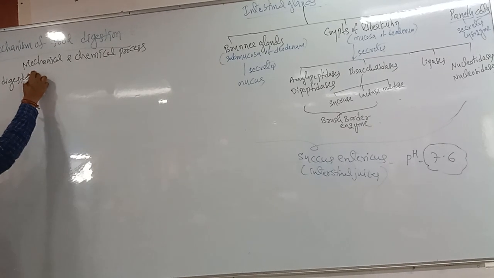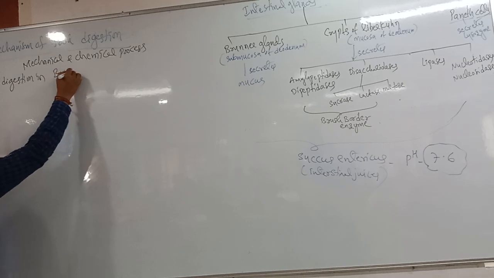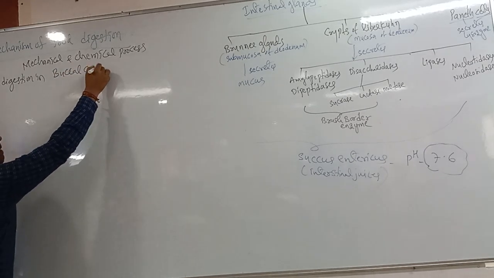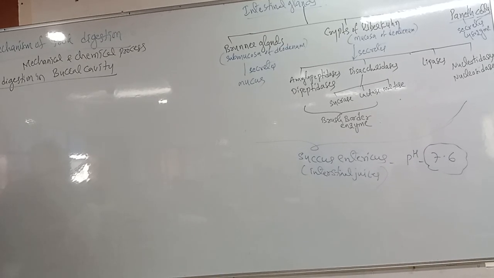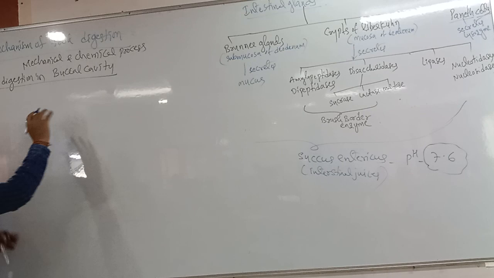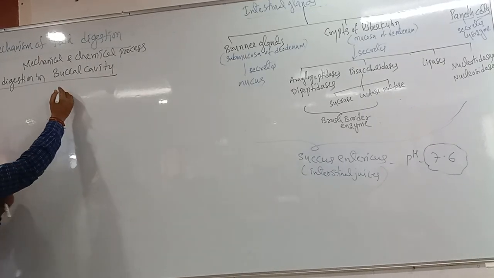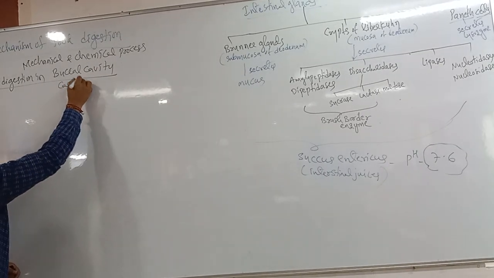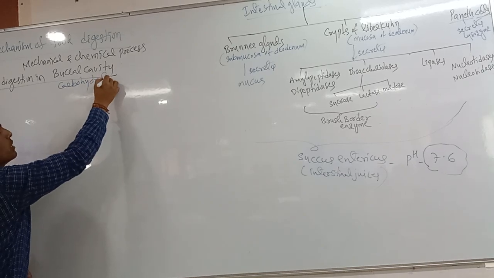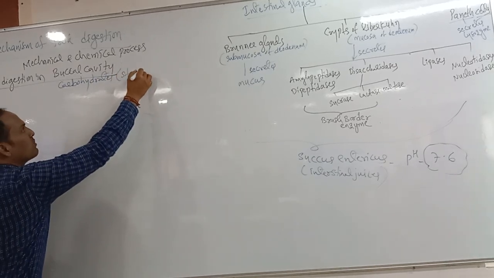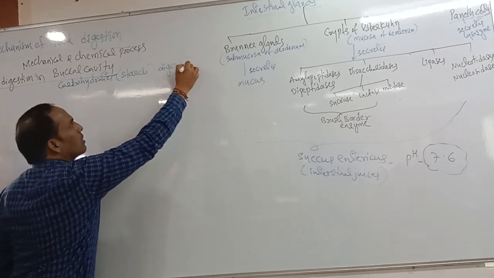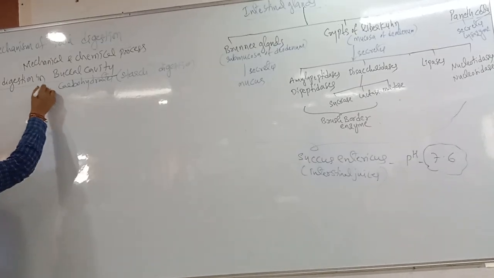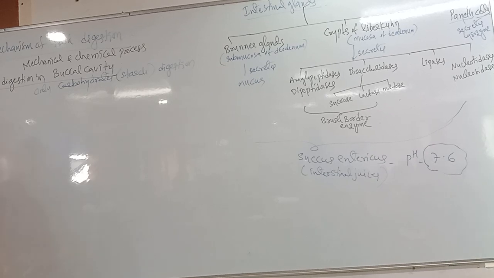First of all, food digestion in the buccal cavity, or oral cavity. Come on, in the buccal cavity or oral cavity, which digestion only occurs? Carbohydrate digestion only occurs. And which carbohydrate? Starch. Only starch digestion occurs.